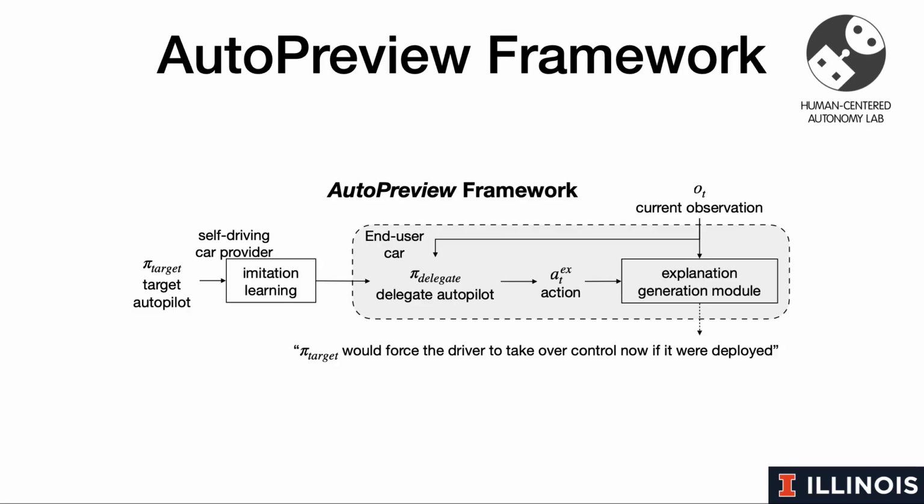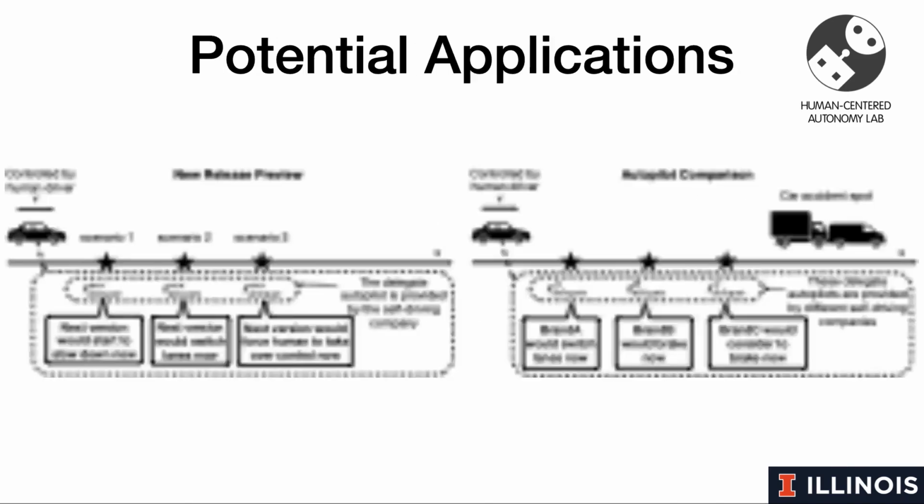We propose a high-level framework called AutoPreview to generate the delegate autopilot in the previous slides. In particular, the target autopilot is the system whose behavior the end user hopes to know. The delegate agent takes the current observation and outputs the potential action that the target autopilot would take if deployed. Note that the delegate autopilot will not execute those actions.